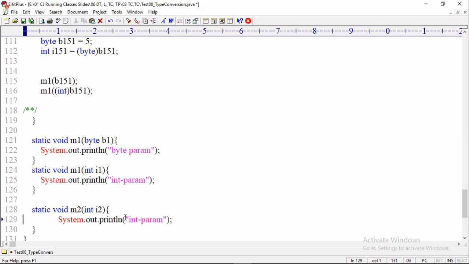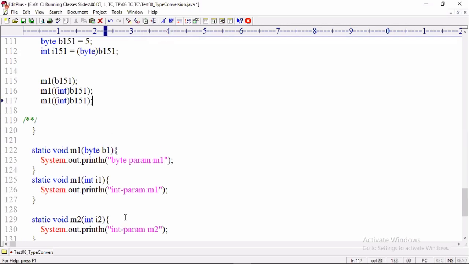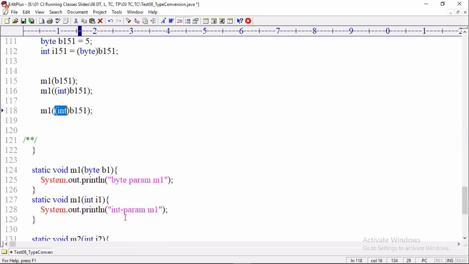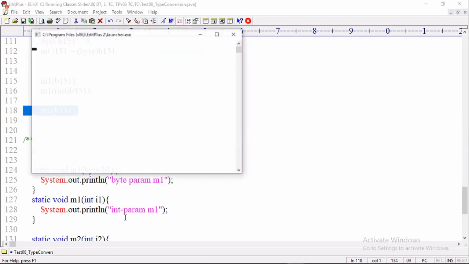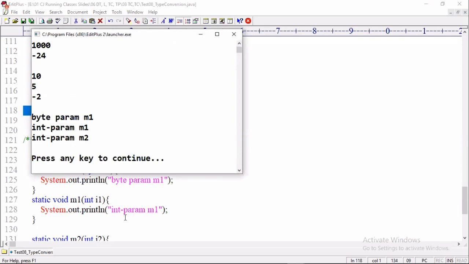This is int param m2. This is int param m1. Now I am passing a byte to m2, no casting. Then what is executed? The int param method executed because the same type is not there, so the highest range is executed.